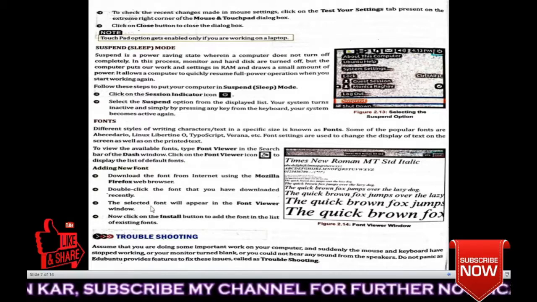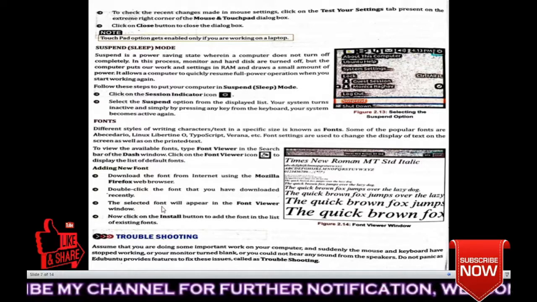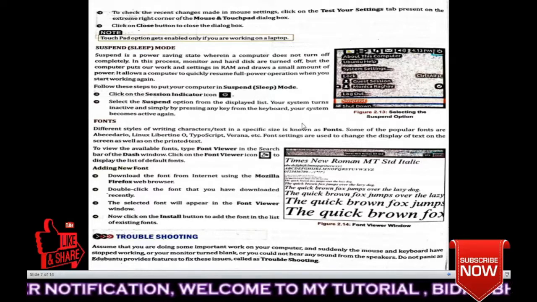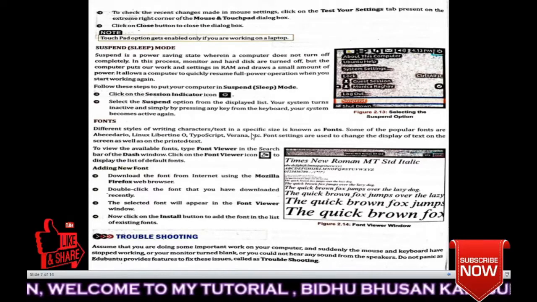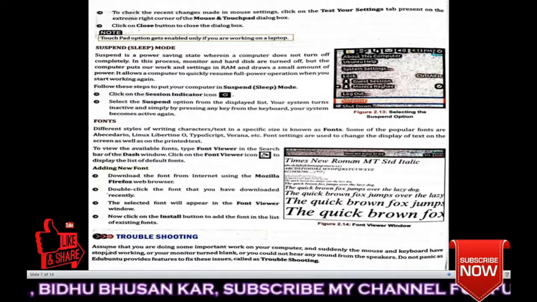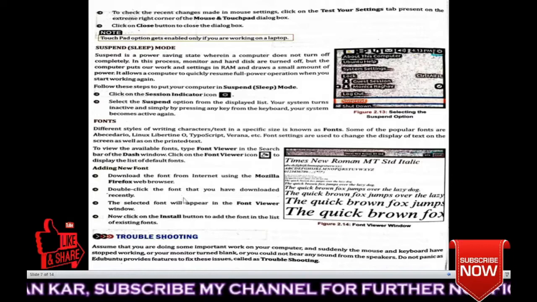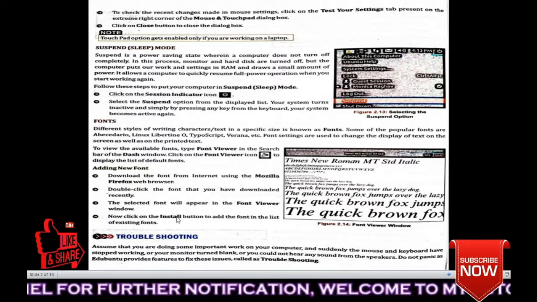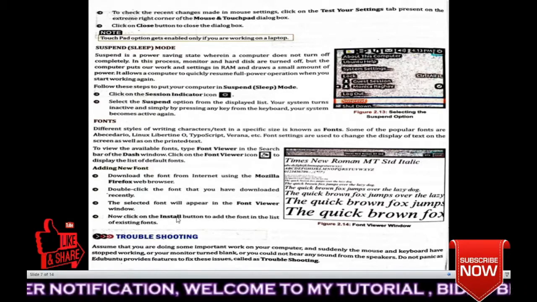The selected font will appear in the font viewer window. Now click on the install button to add the font to the list of existing fonts. So this is the procedure for how you can add a new font. Okay, you have to download it and install it by double clicking.